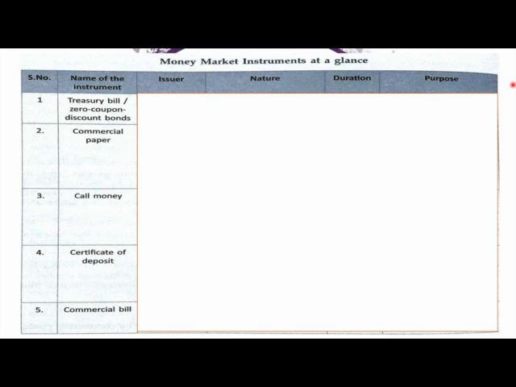Write it, make a table and send it to me. And for sure, I would be awarding the best table to whosoever sends it to me, and I will give you a certificate also for this. Okay, so take this as a challenge and do it. Thank you.